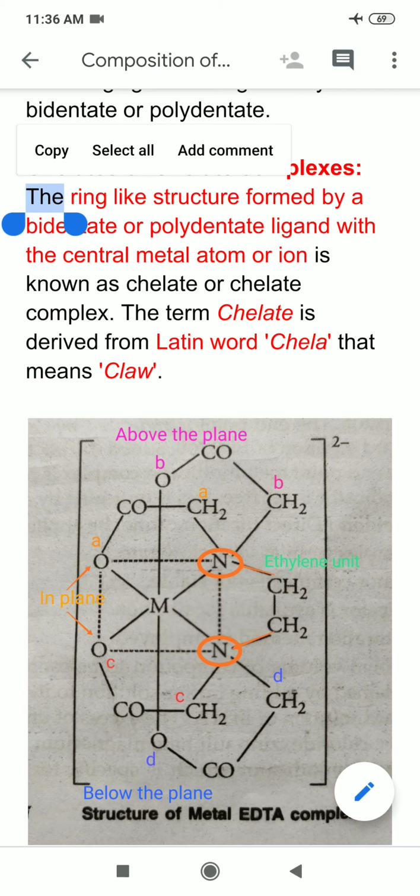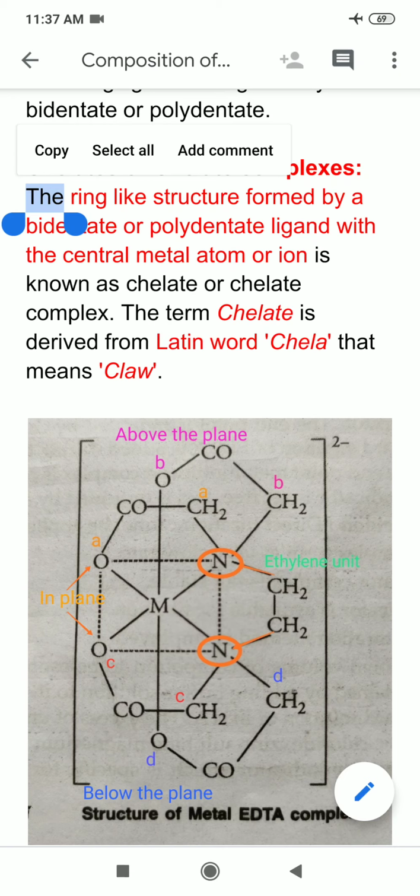So I can say that the metal is engulfed between the claws of 2 or more than 2 donor atoms of a ligand, just like a claw grasps its prey. In a similar way, the ligand catches hold of a metal and forms a ring around it.